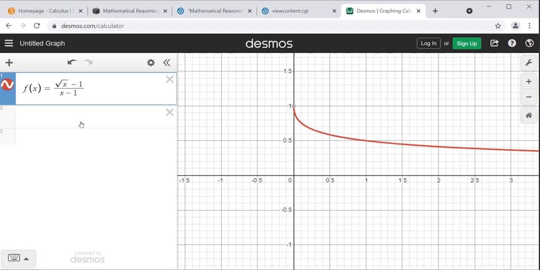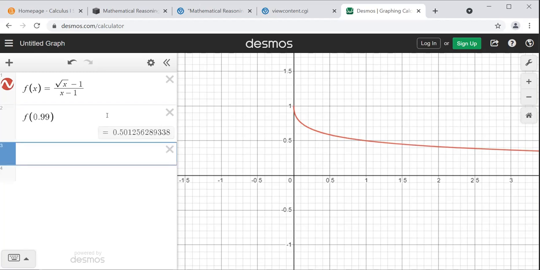If I put in numbers that are really close to 1, like 0.99 and 1.01, I can see that these y values are really close to 1/2, really close to 0.5. If you're doing this in your calculator, you type that equation in, you look at the graph, hopefully you can see 1/2. You might have to zoom in and change your window a little bit.